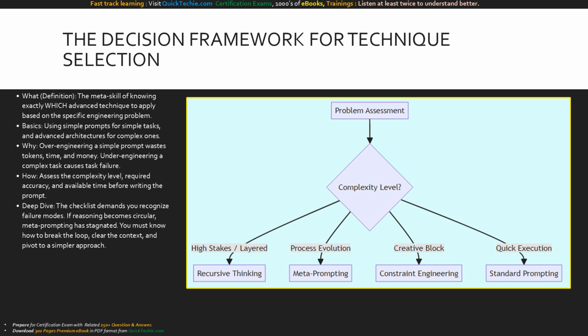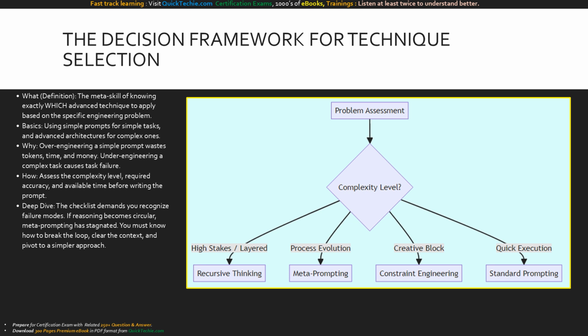Furthermore, the checklist evaluates your ability to recognize failure modes in real time. If you see the AI's reasoning becoming circular or artificial, you must realize your metaprompting loop has stagnated. A master knows how to immediately break the loop, flush the context, and pivot to a more effective technique.